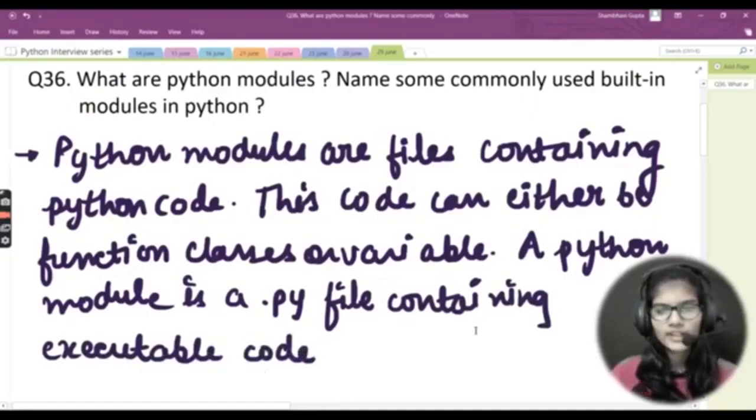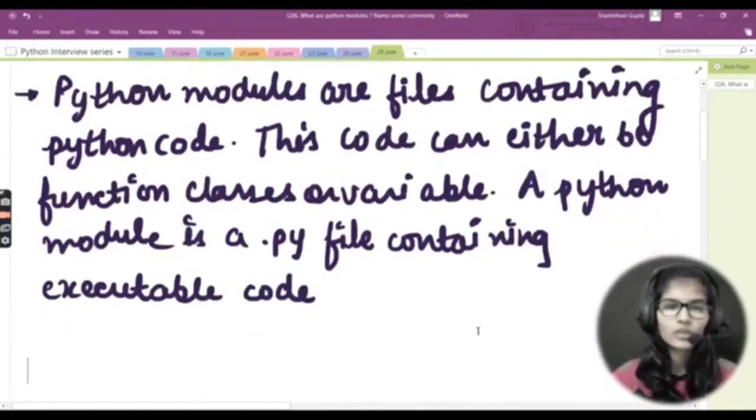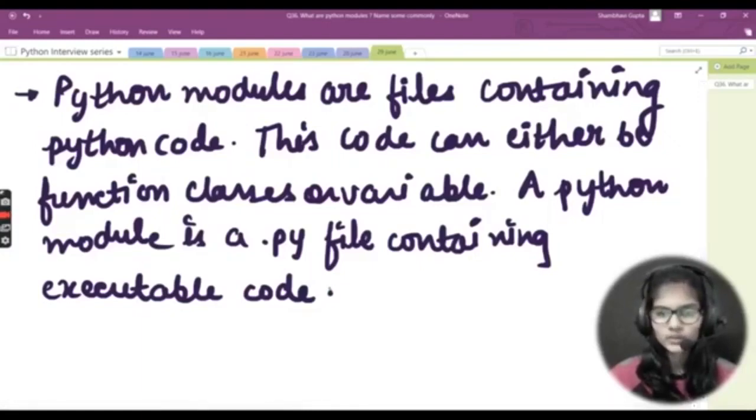Right, so this is the definition regarding Python modules which you will tell if this particular question is asked. So the very first thing is that Python modules are a type of files that contain some Python code written into them. Other than that, the code which is written can be either functions, classes or variables. It can be anything, right? Other than that, a Python module is basically a .py file containing the executable code that we can just execute, right?